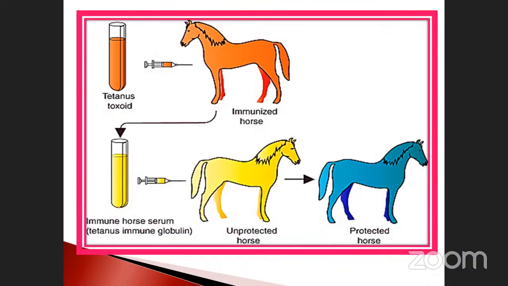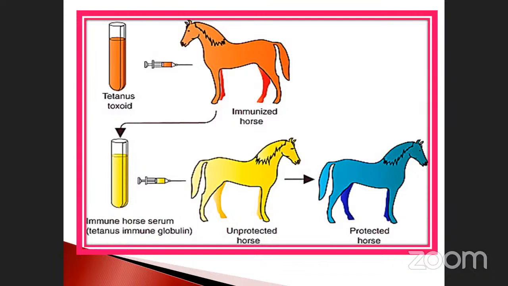So we have to pass it on to the next horse, an unprotected one. It may die, that is a possibility. Again, suppose you take from this one and pass it on to the next one, they can be protected. So these are the steps. First, you introduce the immunization to the particular horse, collect the sample, introduce it to another one, and another one. This test will go on up to 100, 200,000 like that.